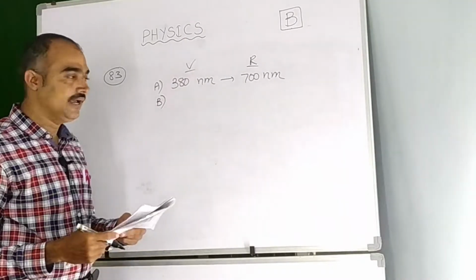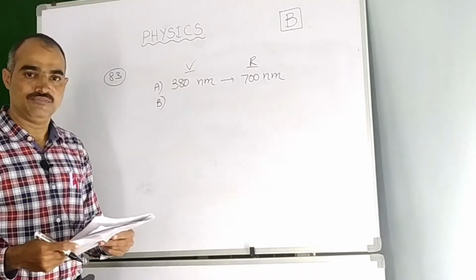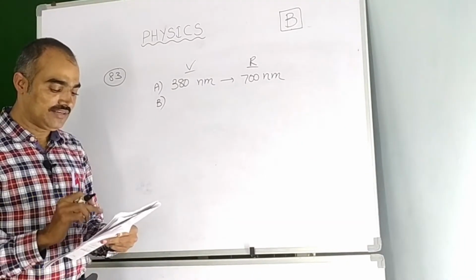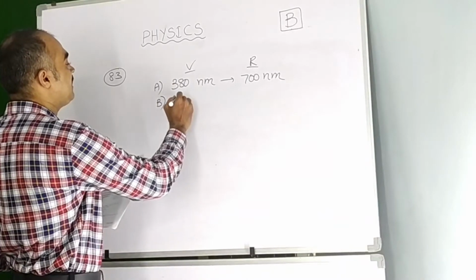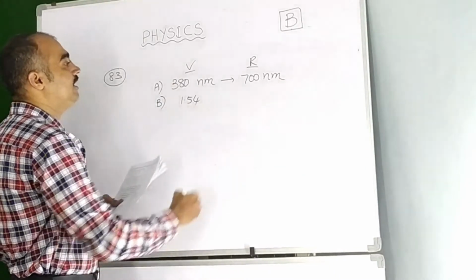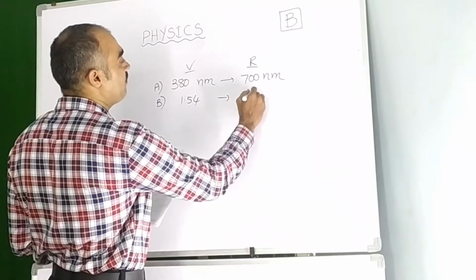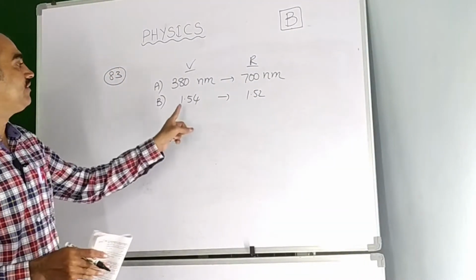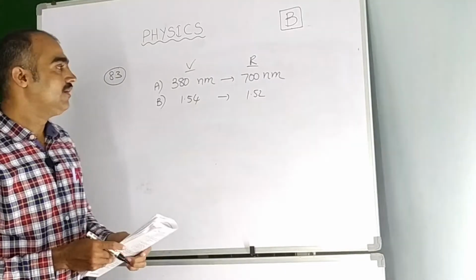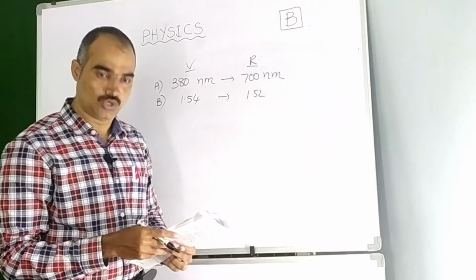Let us see B. In VIBGYOR, refractive index increases from violet to red. In fact, the refractive index of violet is 1.54, whereas for red it is around 1.52. Here you keep in mind, children, refractive index has no units. Now let us see which statement is true.